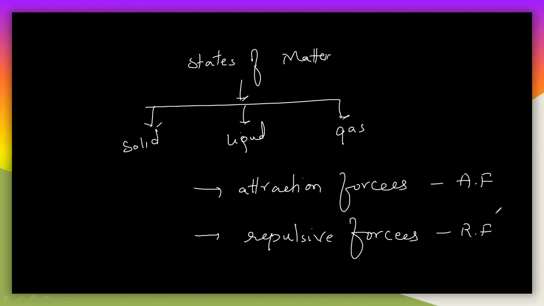You know that in a solid, the attraction forces are very high. What is the reason? A solid is rigid, like a chair, the human body, a pen or a pencil. Everything is a solid, and a solid is a very rigid body. It has more attraction forces between its molecules. In the case of liquid and gas, it is somewhat lesser. The attraction forces decrease from the solid to the gaseous state, and if you take the repulsive forces, the escaping tendency is more in the gaseous state.